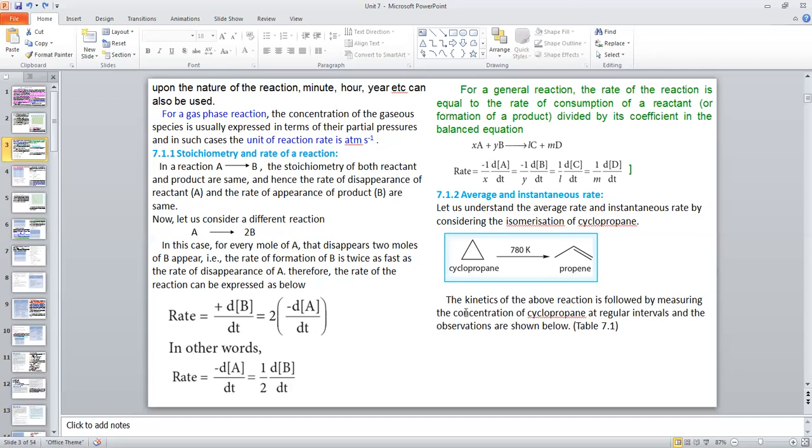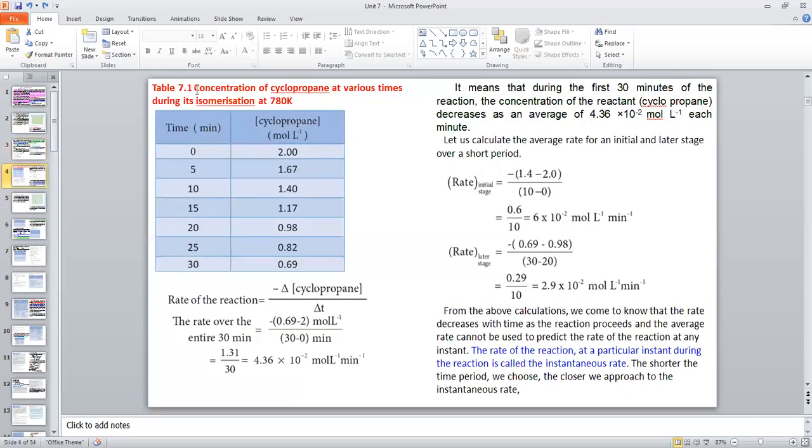The kinetics of the above reaction is followed by measuring the concentration of cyclopropane at regular intervals, and the observations are shown below in Table 7.1. Table 7.1 gives the concentration of cyclopropane at various times during its isomerization at 780 Kelvin.